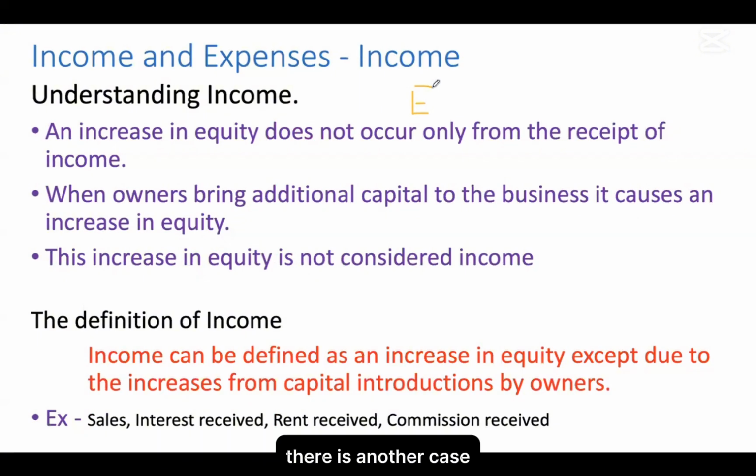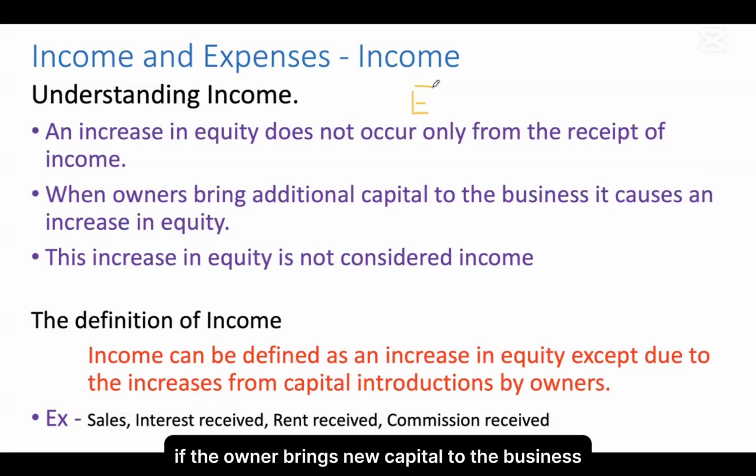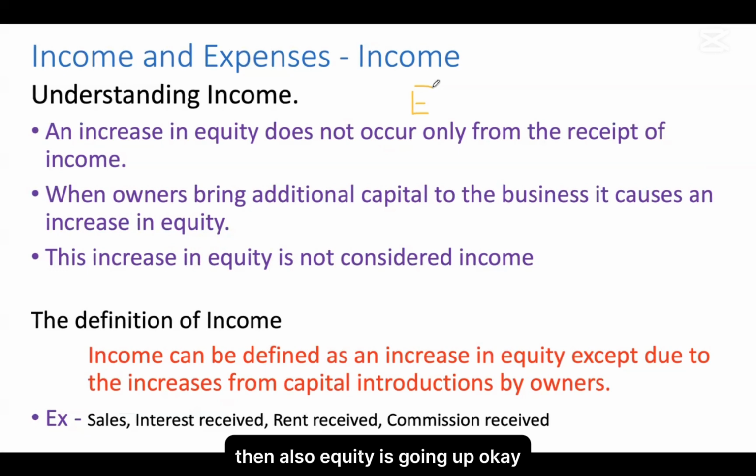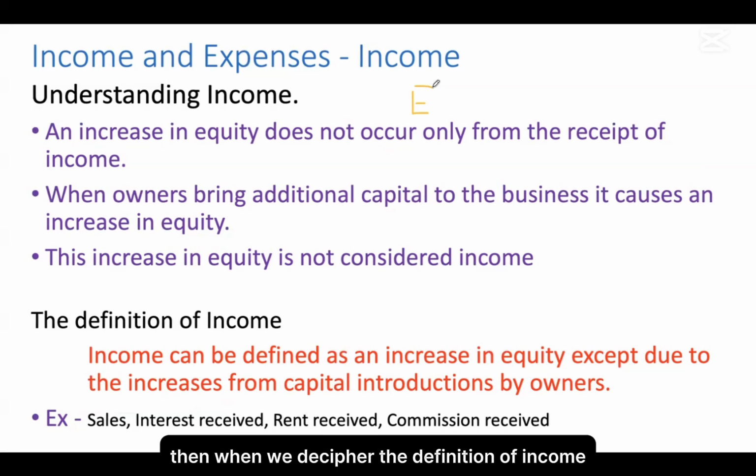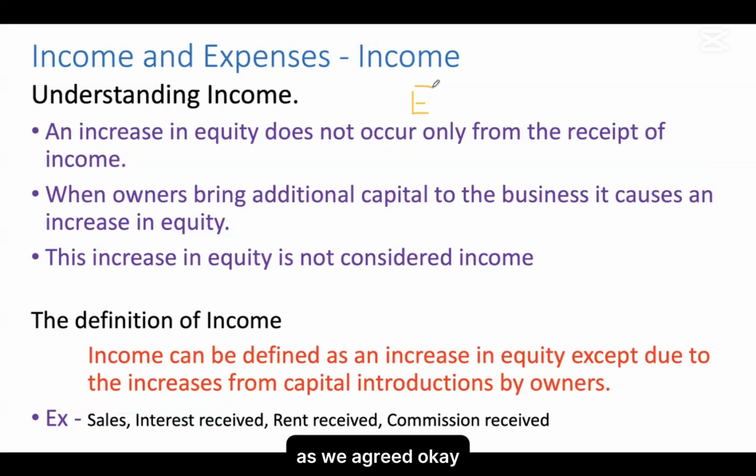There is another case: if the owner introduces new capital to the business, then also equity is going up. Then, when we decipher the definition of income, income can be defined as an increase in equity, as we agreed.